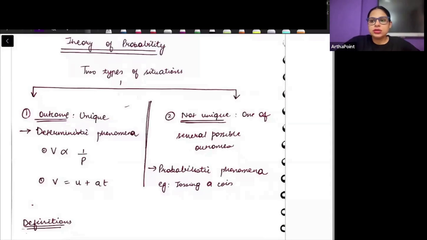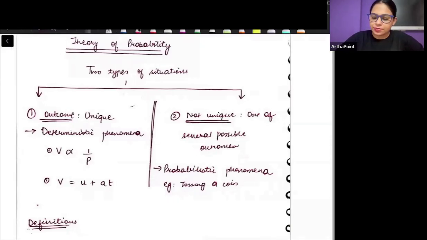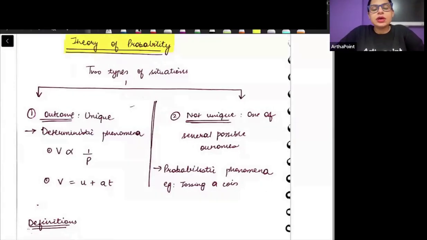Hi, good morning, everyone. So today we are going to go ahead and start our session with probability. Now, whenever we talk about the different kind of situations, we can divide the situations in two main parts. The first is called a deterministic phenomena. A deterministic phenomena is where you can tell with certainty what will be the answer.